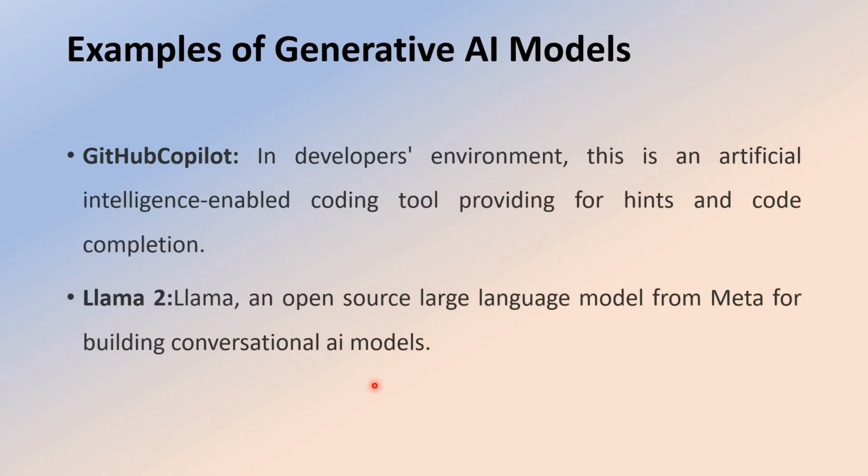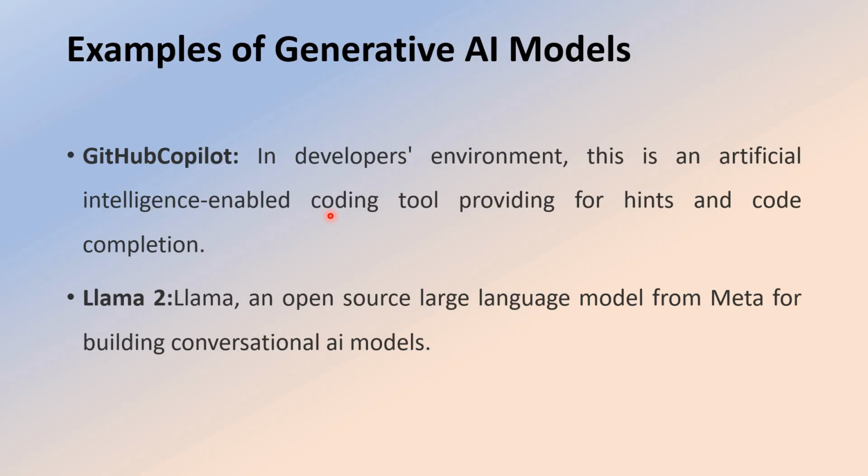And then GitHub Copilot, which is a newer one. It is an artificial intelligence tool for the developer's environment. It's a coding tool actually. It doesn't generate any text or images. It generates code of its own. We can develop code very easily by using GitHub Copilot if we install it in our system. We make use of it to make the work process easier. It is a code building tool.